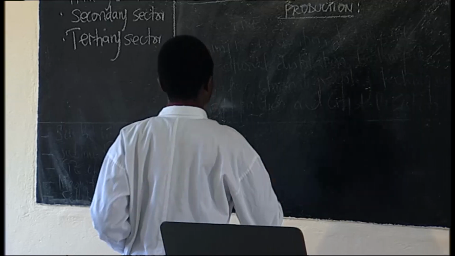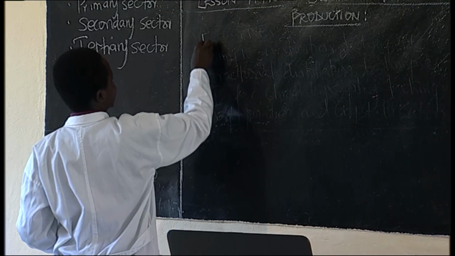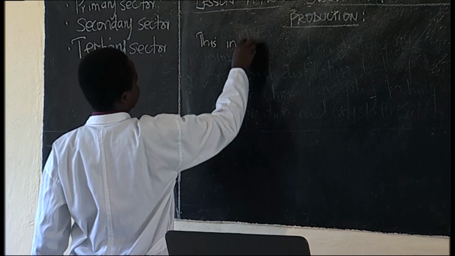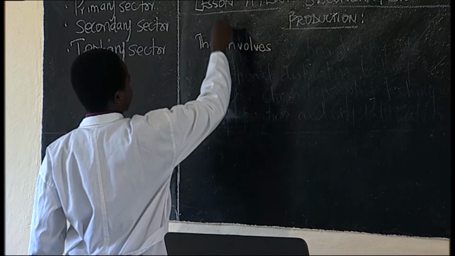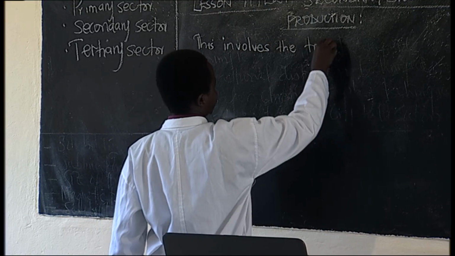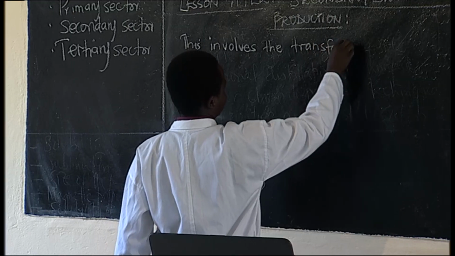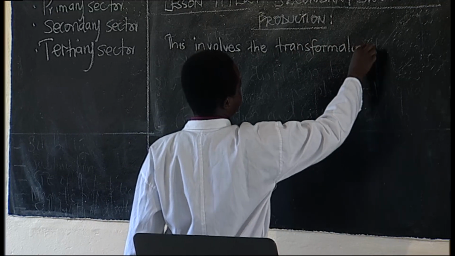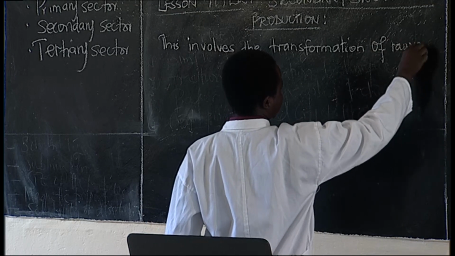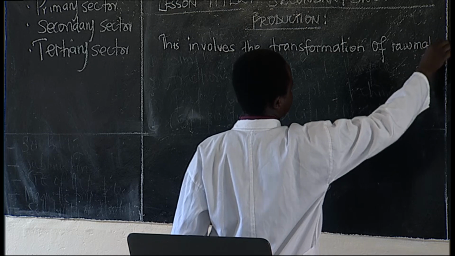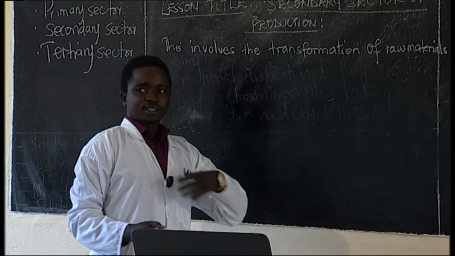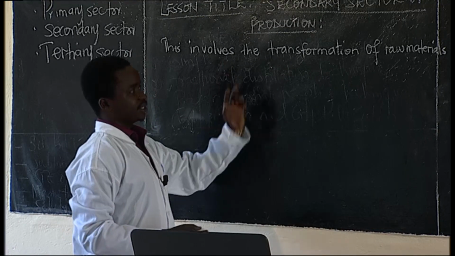So you can say that the secondary sector of production involves the transformation of raw materials. These raw materials, remember, are extracted from the primary sector.